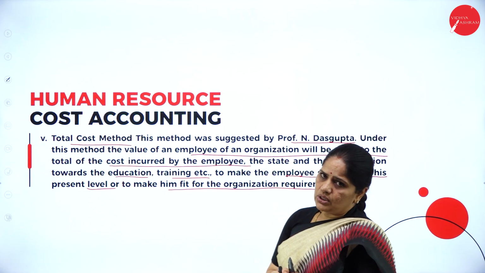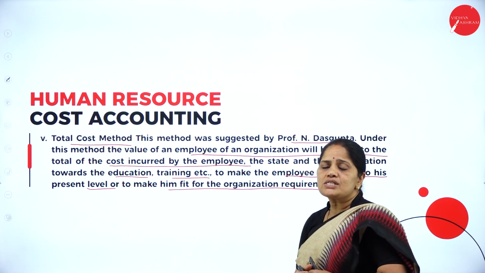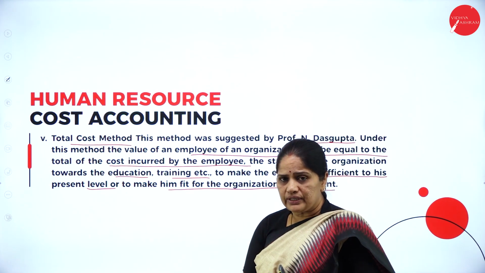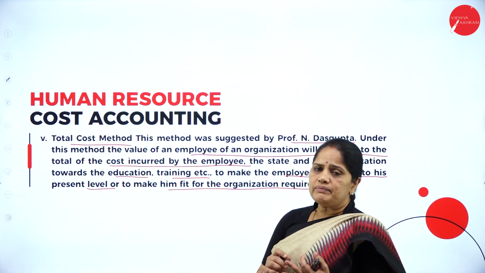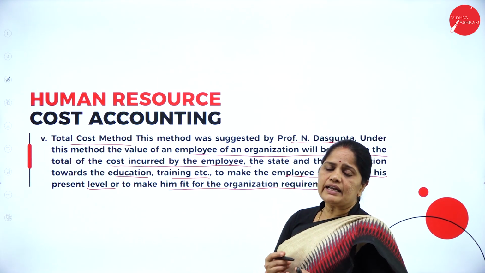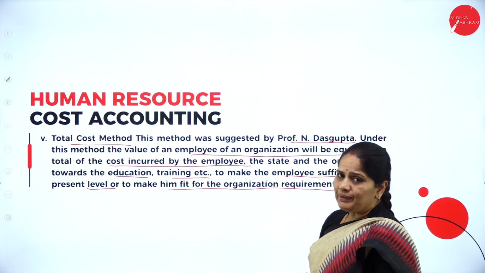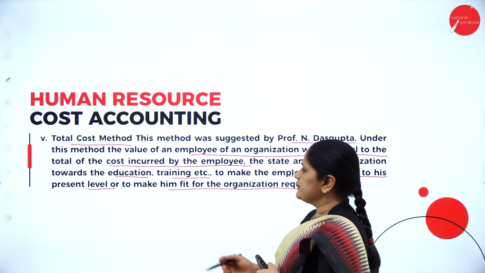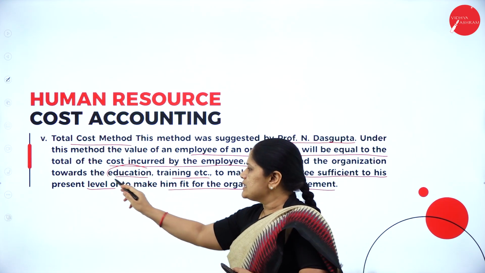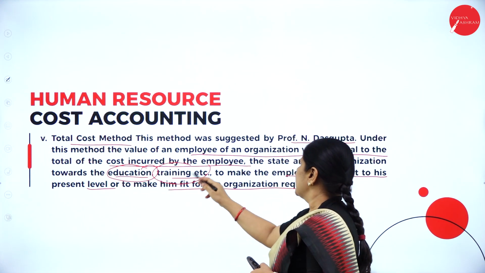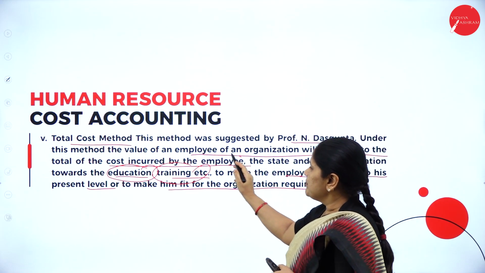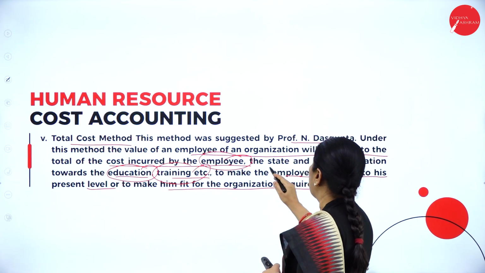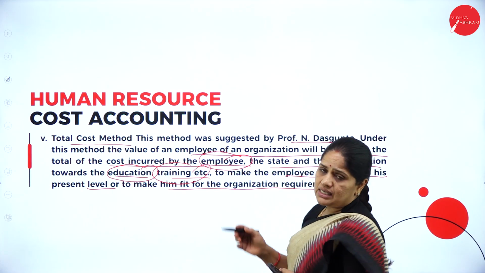In all the previous cost methods, we were just calculating the value of the employee based on recruitment, selection, training, hiring, and development of the human resource. But in this method, we will be including the cost incurred towards education and training. That is, the cost incurred by the employee on his education, and by the state and the organization also.